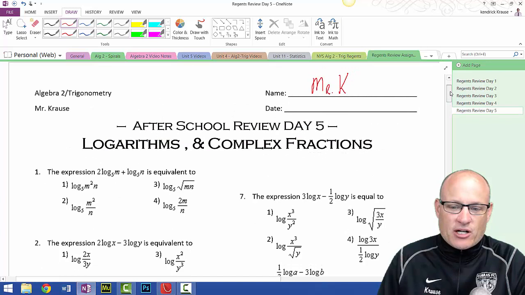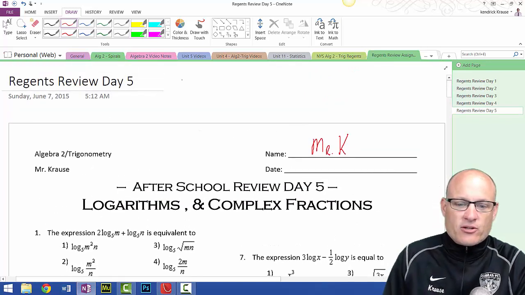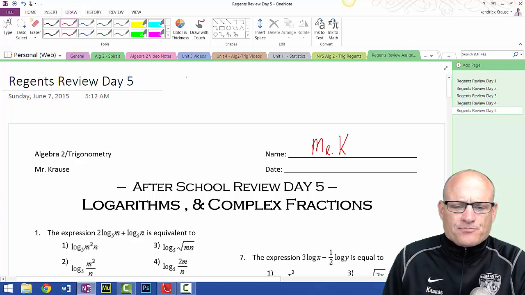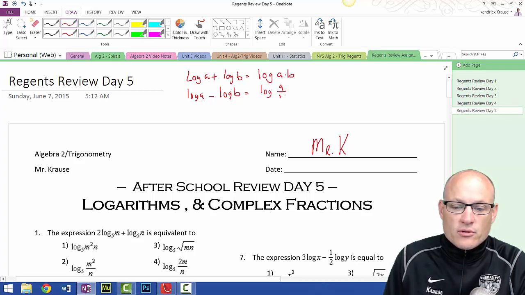Some common rules of logarithms. Let's see if I can slam a couple of the common rules of logarithms on this paper. Log A plus log B is equal to the log of A times B. Log A minus log B is equal to log of A over B. And finally, if I have an exponent or a number out front, 3 times the log of A, exponents, when you return them, they go back up on top. So this is the log of A cubed.